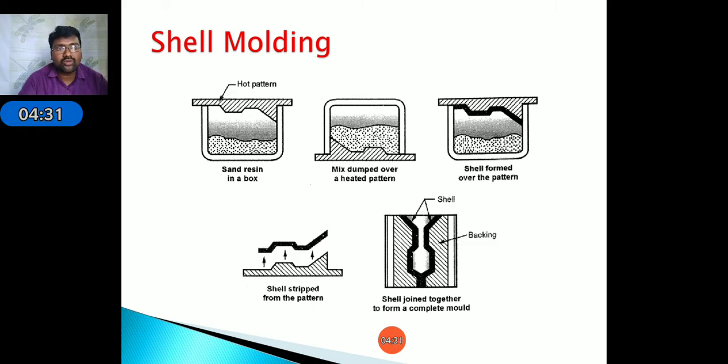After that, we remove the shell from the pattern. We place the shells in a symmetrical way and create a mold. In that mold, we pour the required molding material. Like this, we prepare a shell mold. That is about shell molding.